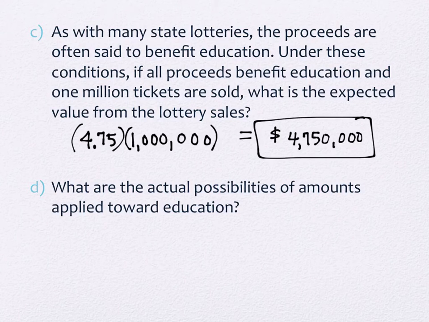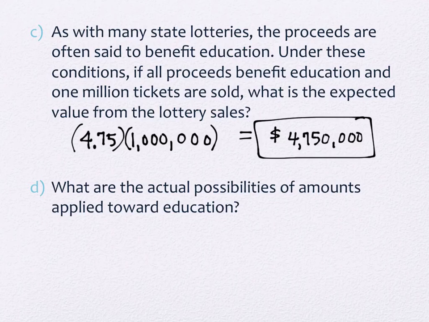This is sort of, if you ran this lottery over and over and over again a bunch of times, the expected value of running the lottery each time, selling 1 million tickets, would be $4.75 million, that sort of thing. But on an individual run of the lottery, one point in time, it doesn't work that way. It's kind of like asking, what's the probability of having 6 boys? Well, it's not real high, but what's the probability of having a 6th boy when you've already had 5 boys? 50-50. The individual single outcome is different than the culmination of everything over time.